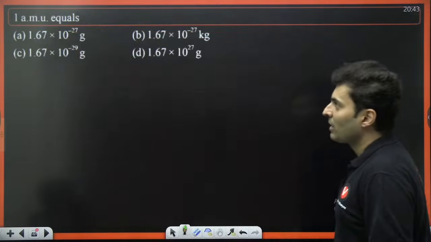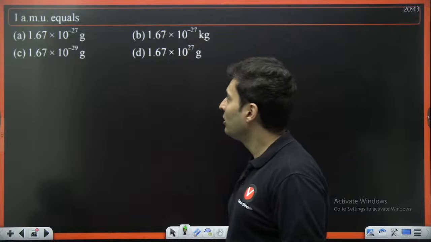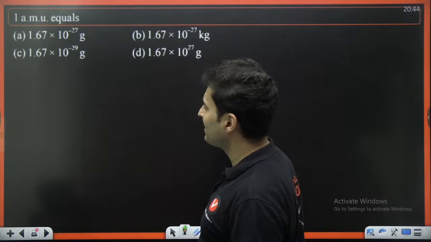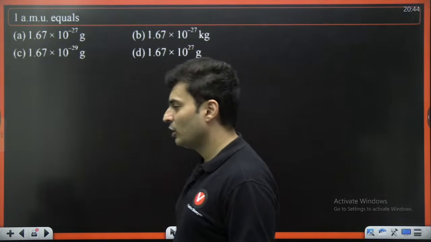Okay, next. 1 AMU equals, I just did this, close to 1.67 times 10 to the power minus 27 kg.